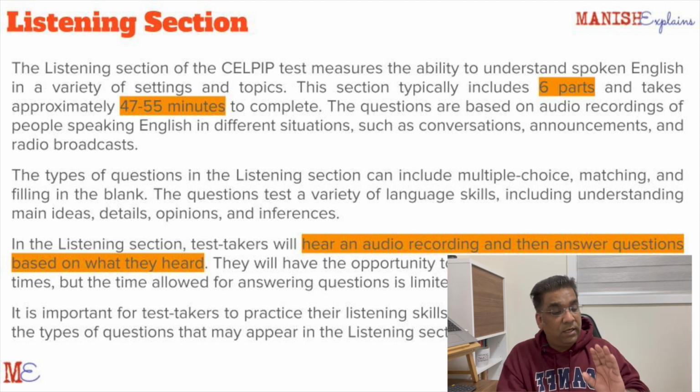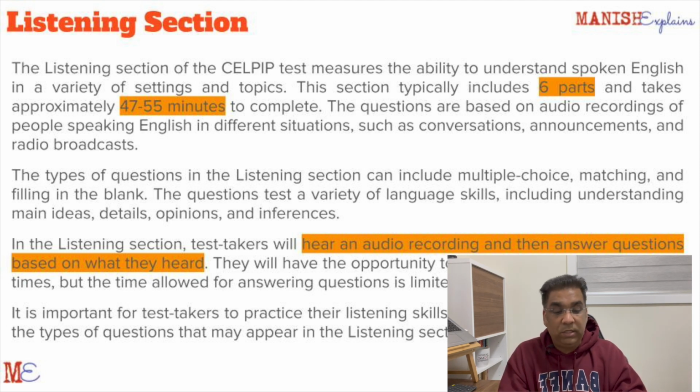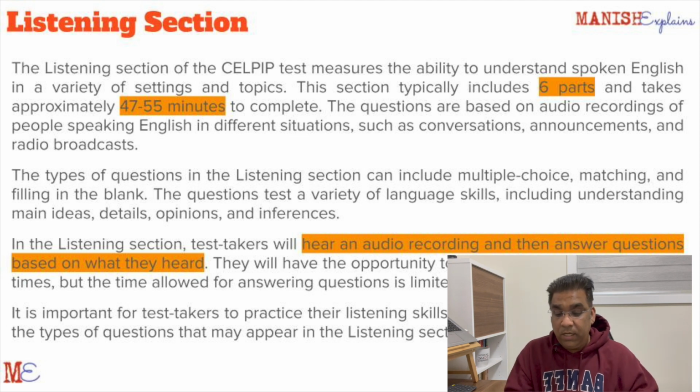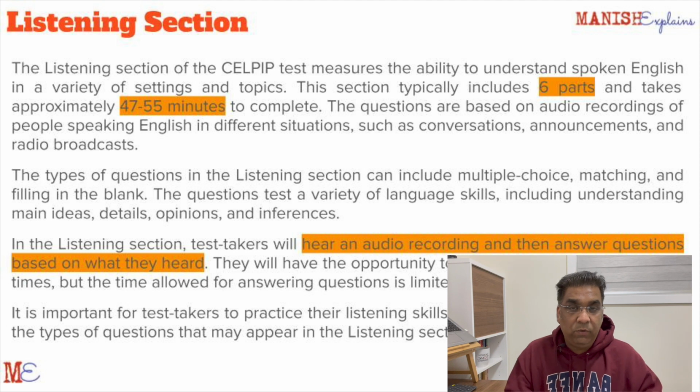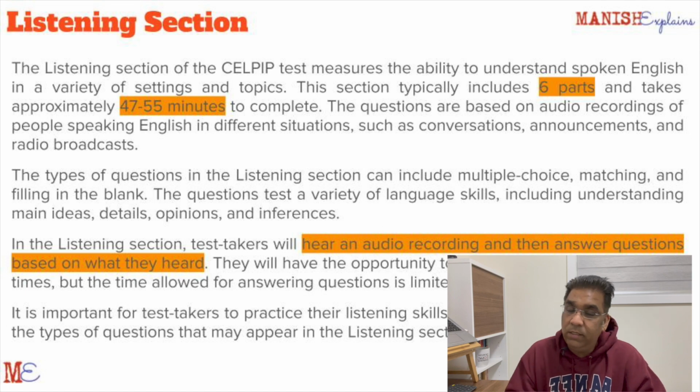So that's the tip on the first section, the listening section. It's a multiple choice section. Again, you cannot decide the flow of the sections. It's there, and these are my tips on listening. This helped me a lot.